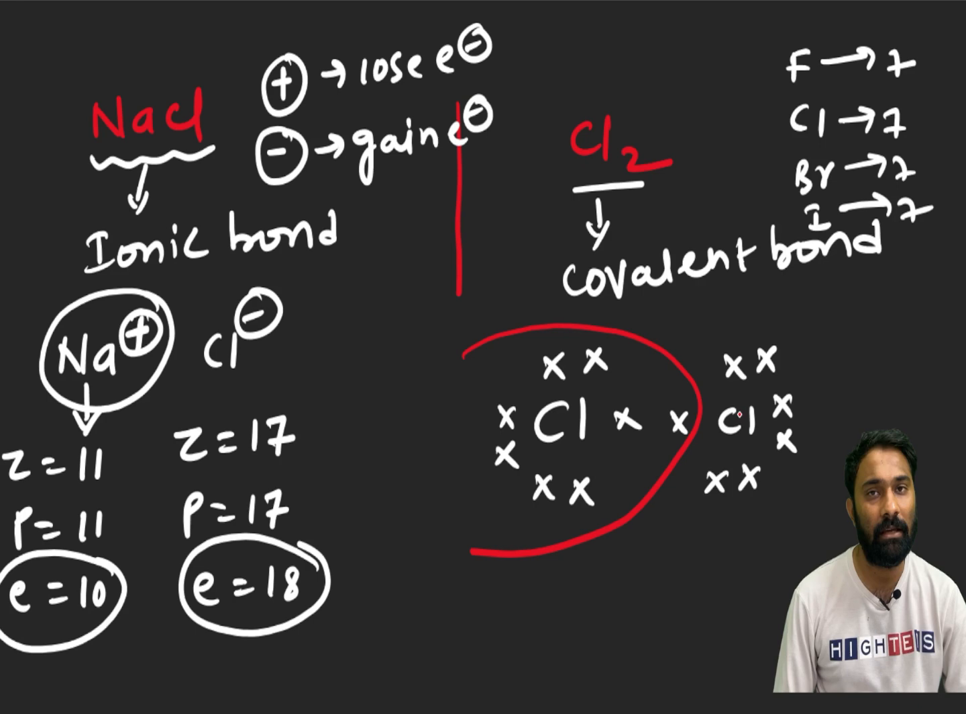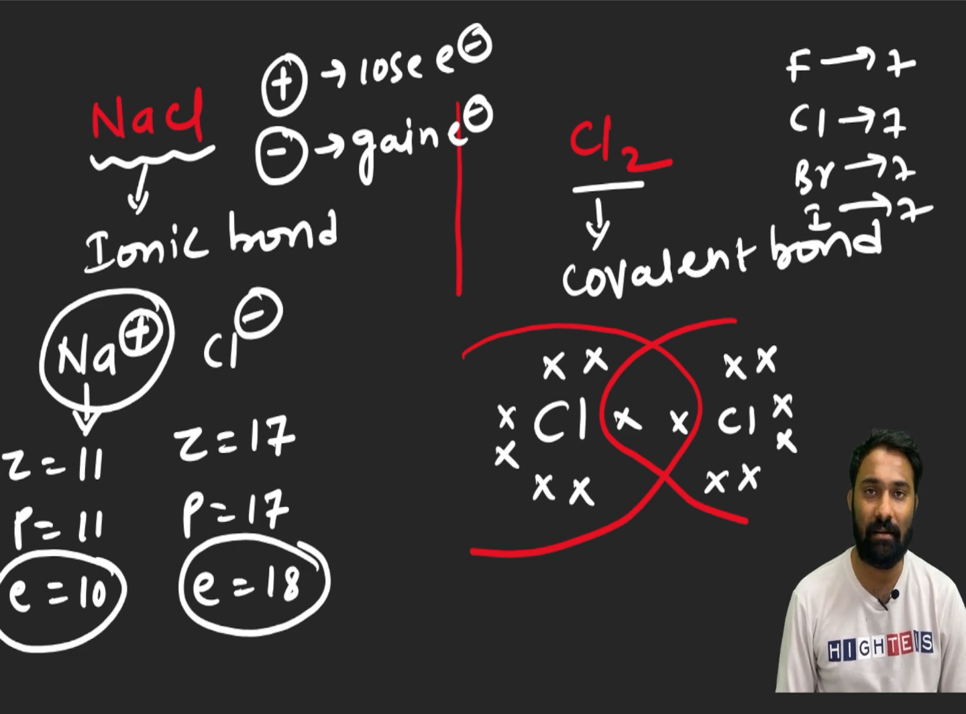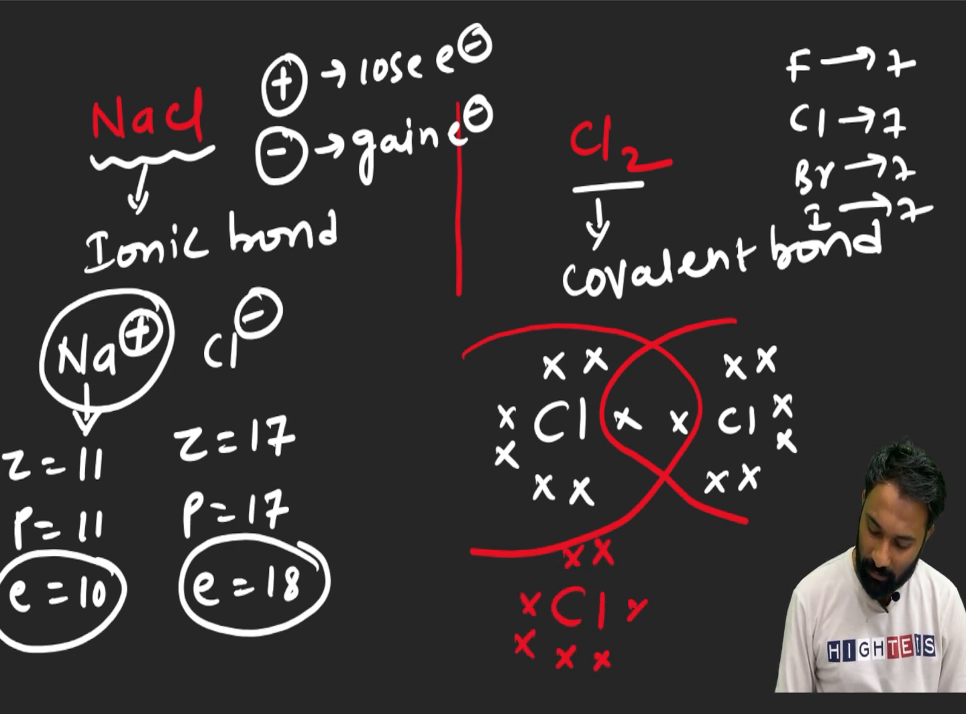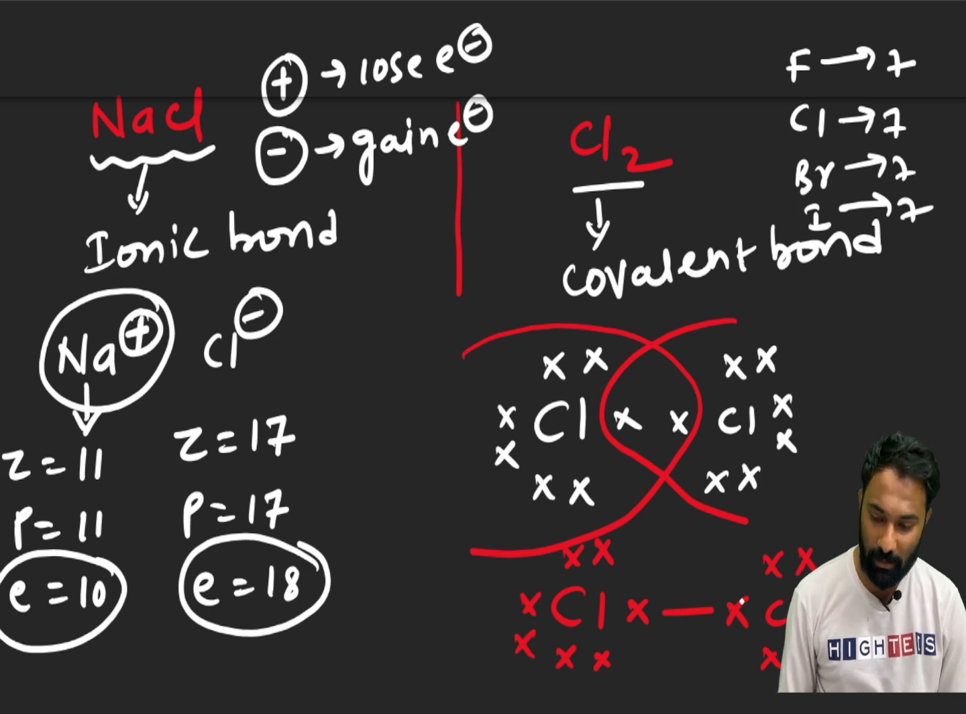stability will be completed. So what will they do? Instead of completely giving, these two mutually understand, and they will say, instead of my electron going to you and your electron going to me, what do we do? Mutually we will share our electrons. So this chlorine and this chlorine mutually share the electron in between these two, and by that it will form the bond. Clear?